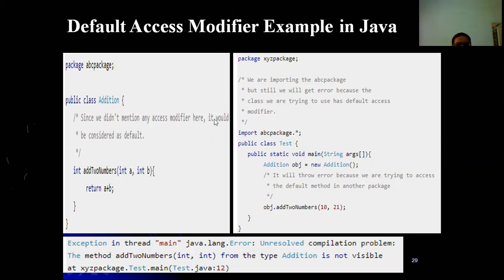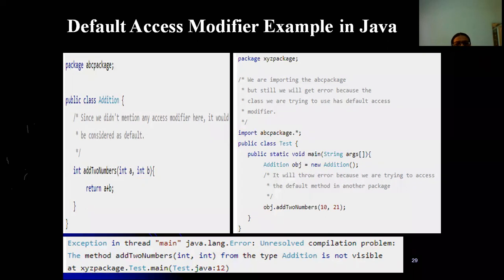So here, package ABC, we are creating a new user-defined package. So public class Addition. This is a class, and within that we have a method. For this method, we have not specified any access modifier, not public, private, or protected.